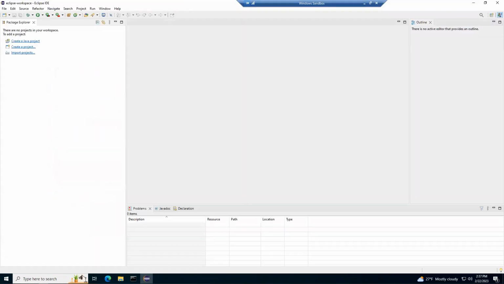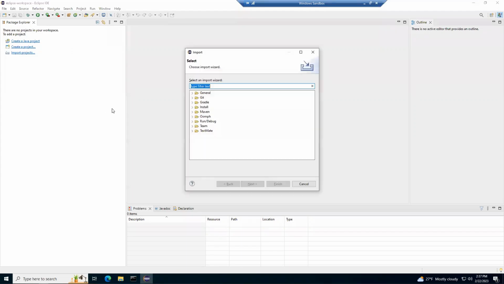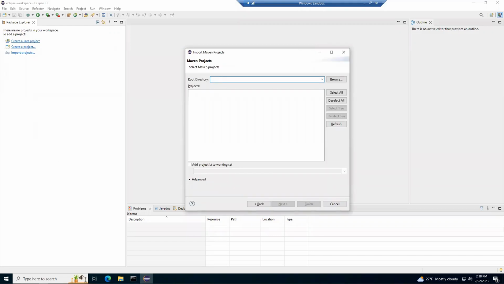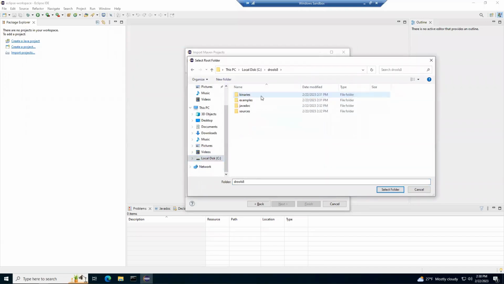We close the example program and then we start the Eclipse IDE program. We select the menu item File, Import. Then we select the following: Maven, Existing Maven Project. In the window that opens, click on the Browse command near the root directory parameter. We select the directory Drools 8 example sources and press the command Select Folder.